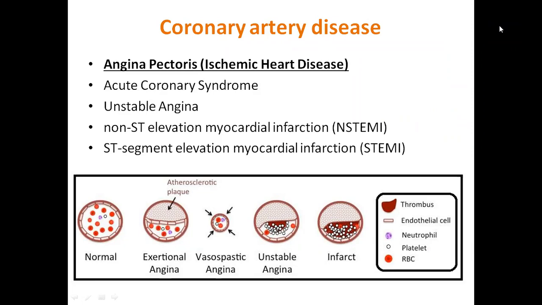You can see there is a change in the arterial condition. Now what is that change? Can anyone tell me what happened in this first one? After that normal artery, there is exertional angina. What happened in that condition? Can anyone tell me briefly? Fat deposition, ma'am.